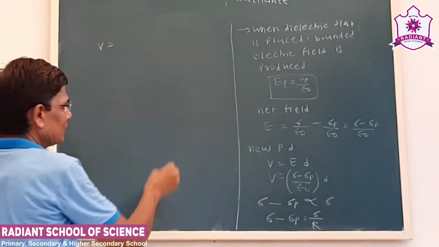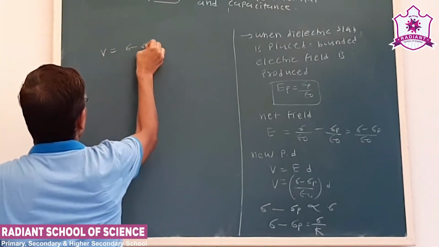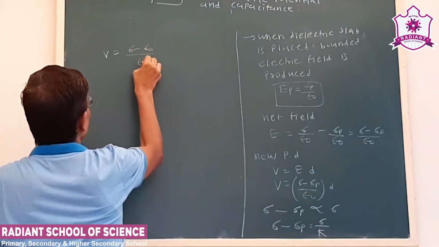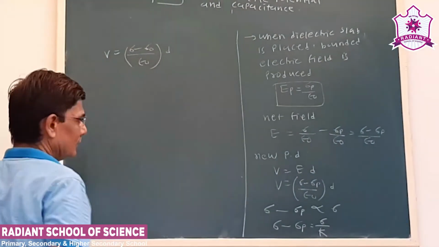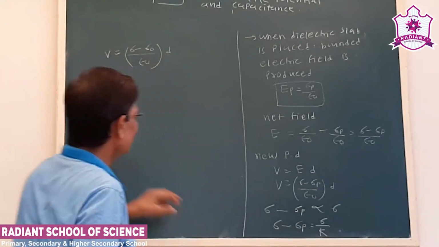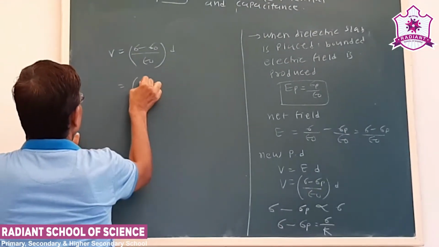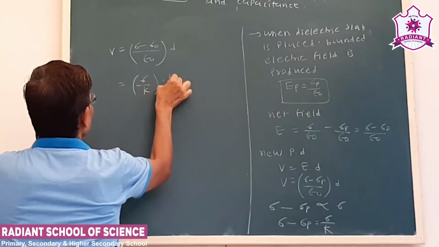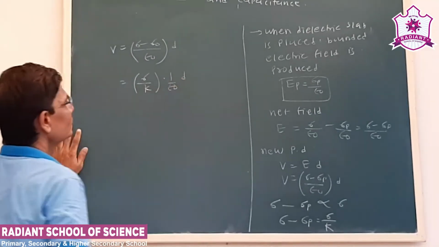Now that value we have to substitute here. Now our equation is V is equal to sigma minus sigma p upon epsilon 0, into D. Now sigma minus sigma p is sigma by K, into 1 upon epsilon 0 into D. Okay.